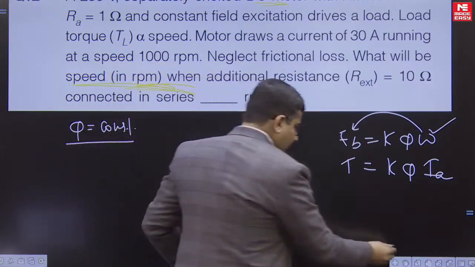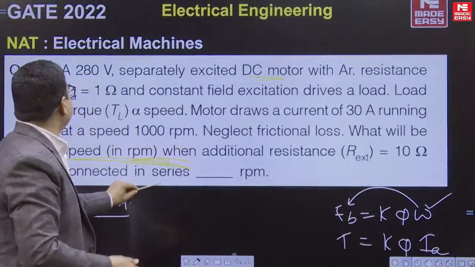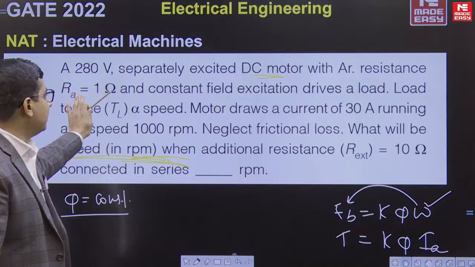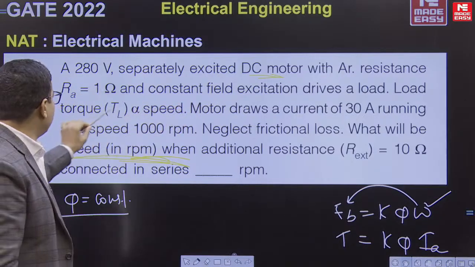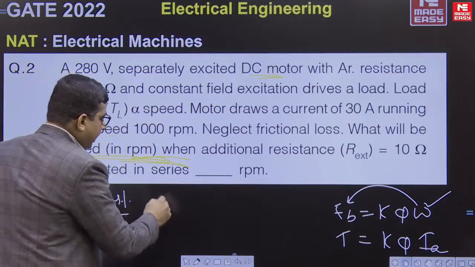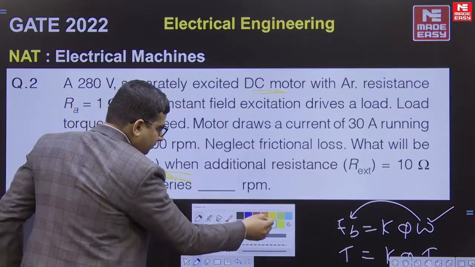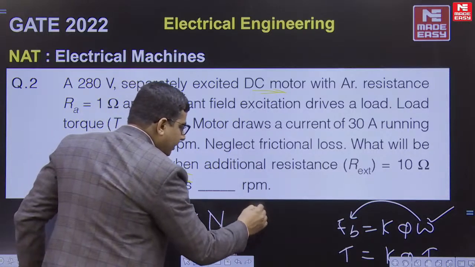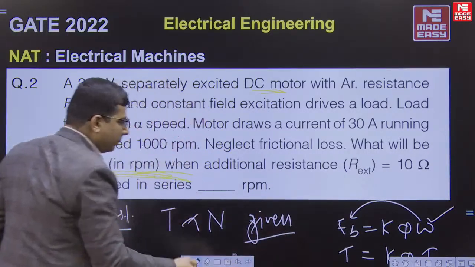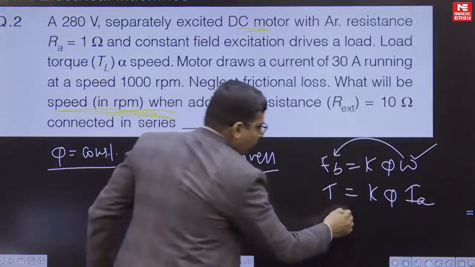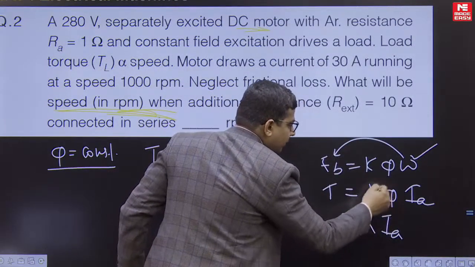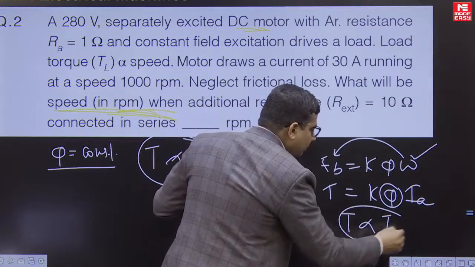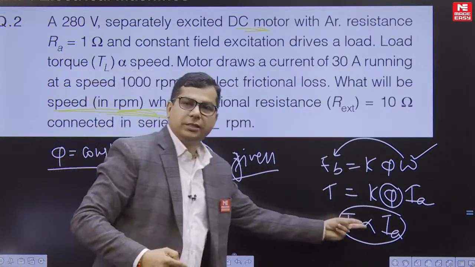In this question what we can see: a 280 volt separately excited DC motor with armature resistance this much and constant field excitation drives a load whose torque is proportional to speed. This data is given in the problem, right? And what do we know? Torque is proportional to Ia because the flux is constant, separately excited. So this is given, and this we already know, and if there is a need we can use it also.